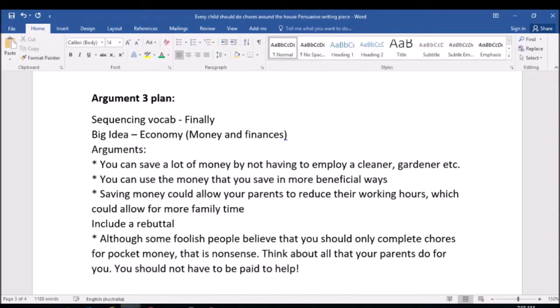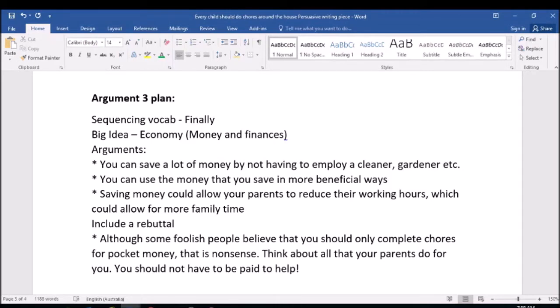And today we're going to go through how to structure argument 3 for every child should do chores around the house. So the first thing that you'll probably notice is that I have gone back to my plan. It's really important. Before we start any of our writing, we must go back to our plan. That's why we create our plan, as I said yesterday.